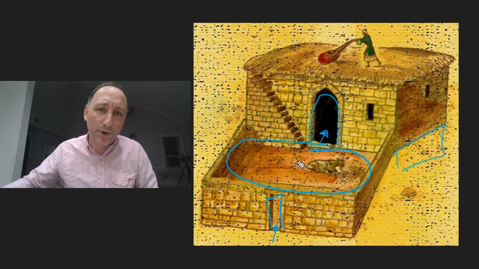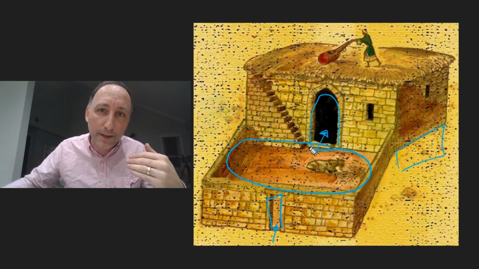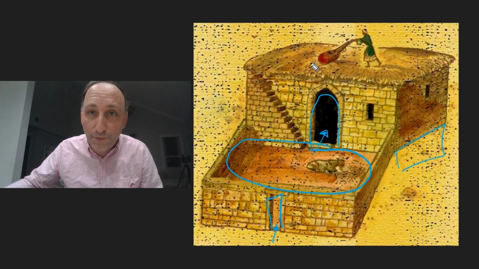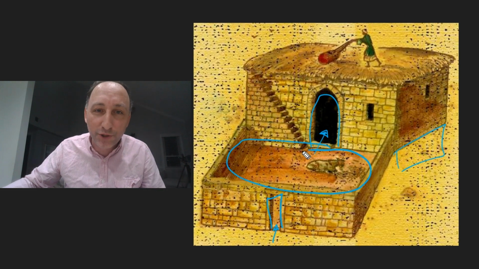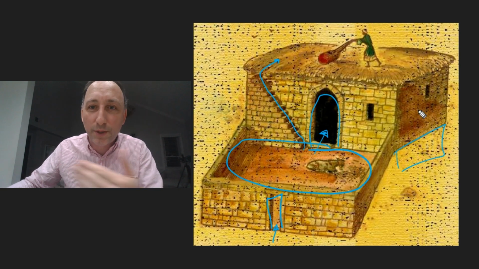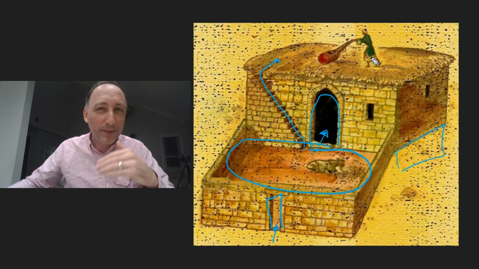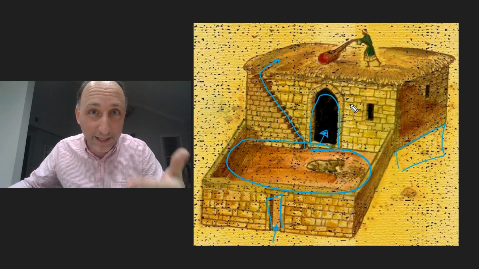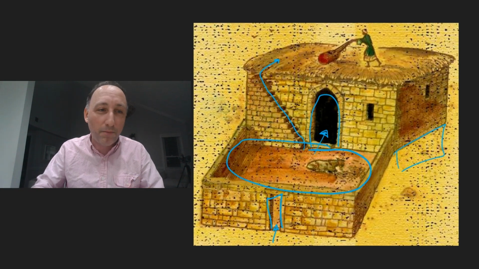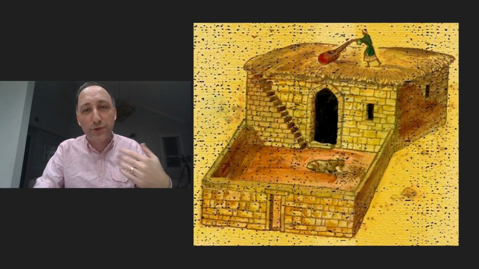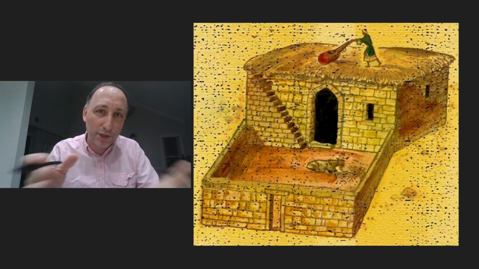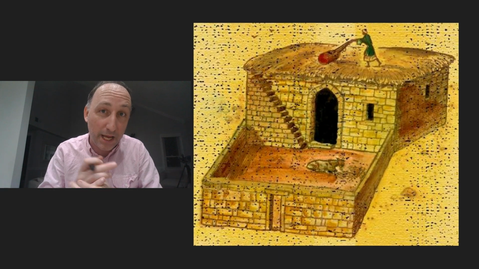The other thing to remember here is that there would usually be some sort of access to the roof of the house. In this particular picture, there is this staircase that goes above, but somehow there was a way to get on top of the roof. This is very important. Let's keep it in mind because it's going to become very important for the next videos, for the next verses in Mark. What we want to go over today is to connect this verse, Mark 2:2, that we just read, with this structure of an ancient Jewish house.